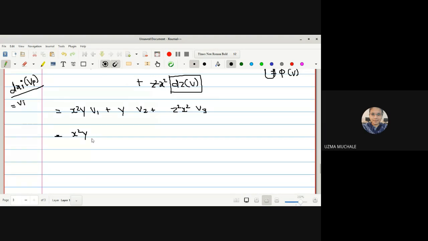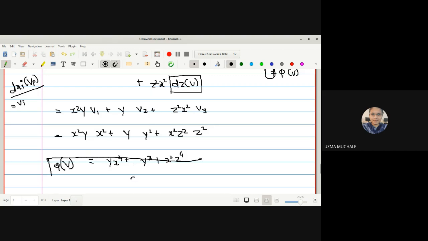What is the value of v1? We have it equal to x square plus y as it is. The value of v2 is y square plus x square z square as it is. The value for v3 is z square. So hence we get y x raised to 4 plus y cube plus x square z raised to 4, and hence we get the result phi of v, that is a one form applied on